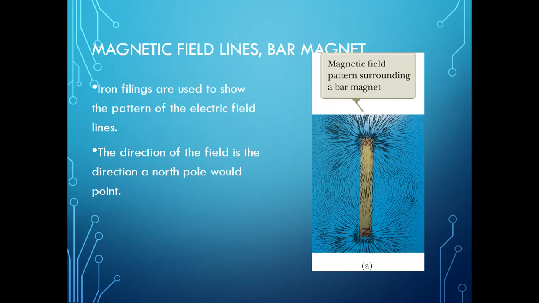Iron filings are used to show the pattern of the magnetic field. We can see this kind of pattern surrounding a bar magnet. The field looks like that, and the direction of the field is the direction the north pole would point.